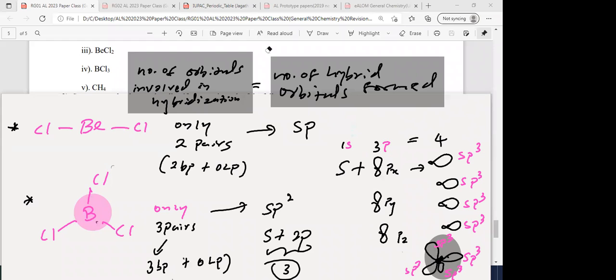sp3 they will not ask under the new syllabus paper, right? So therefore BeCl2, there are 2 bonds. So both are bonding pairs. Then the hybridization will be, to get 2 hybrid orbitals, you should get sp hybridization. There will be 2 hybrid orbitals like this.